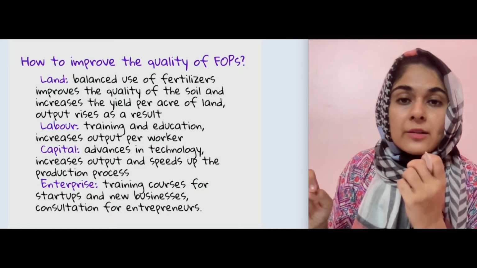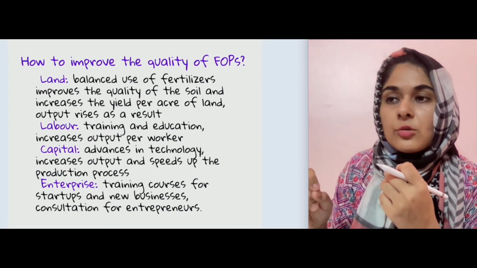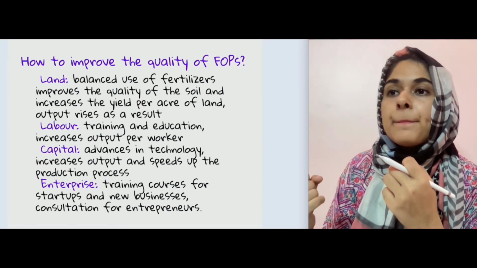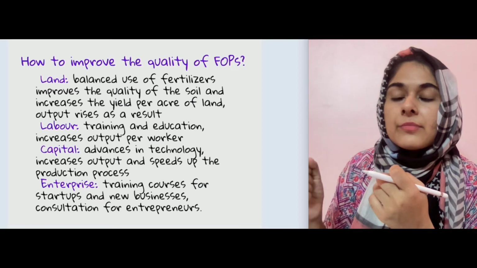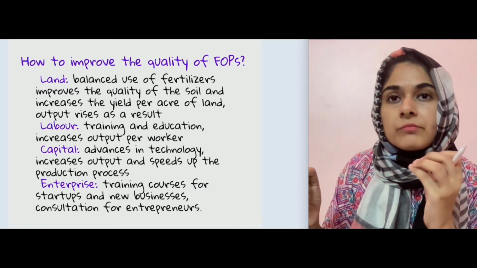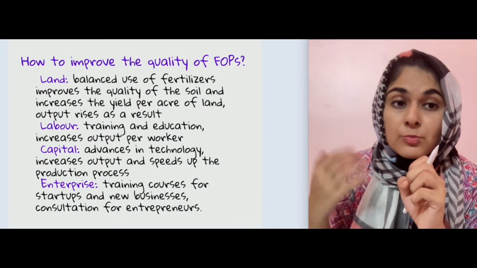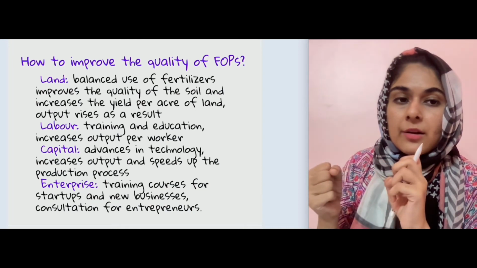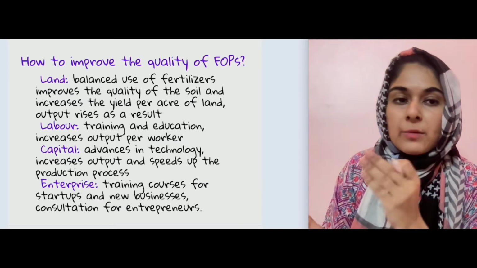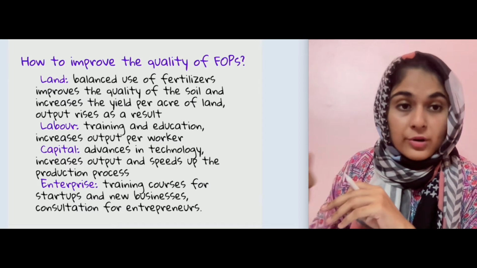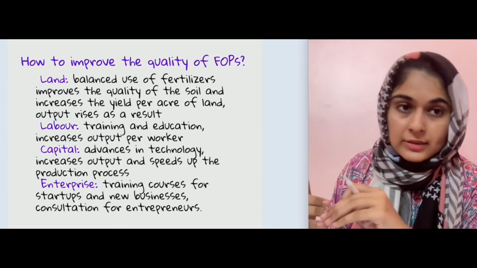So अगर आप लैंड को देखें तो आपको क्वालिटी को इम्प्रूव करने का मतलब होता है that quality is subjective. क्वालिटी को इम्प्रूव करने का मतलब होता है कि the resource itself is the same, but it's actually producing more output, it's more efficient. ठीक है, जैसे अगर आप कोई लेबर को कंसिडर करें, for example someone who's more educated, someone who has spent more time in education is more efficient, it can contribute towards the economy in a better way as compared to someone who has spent less time in education.